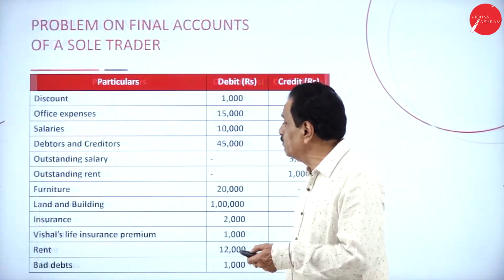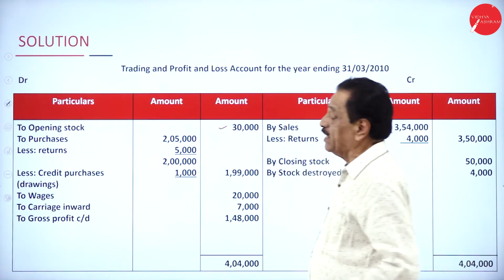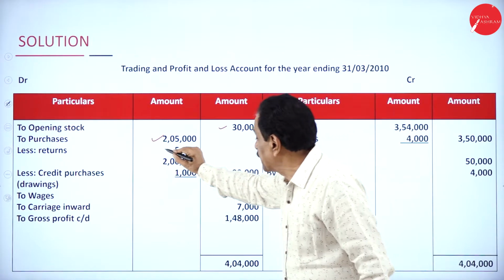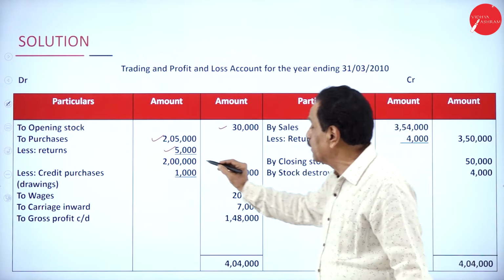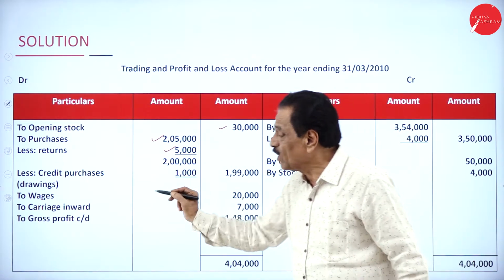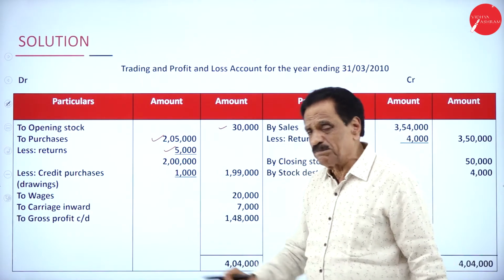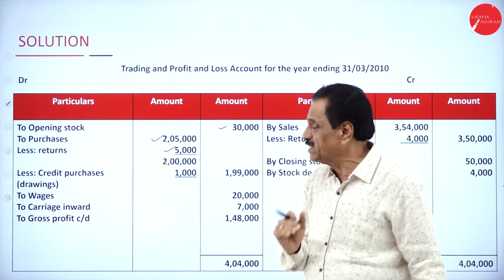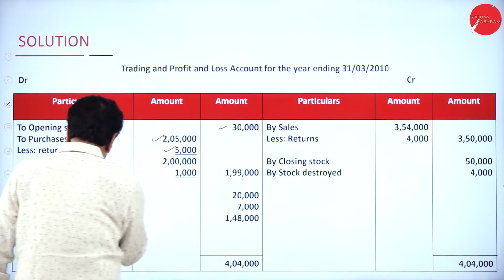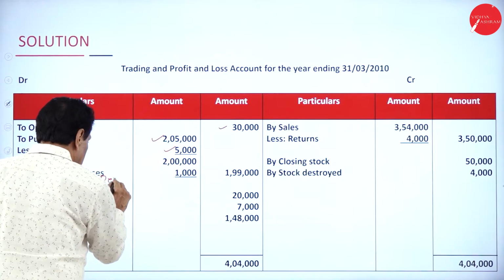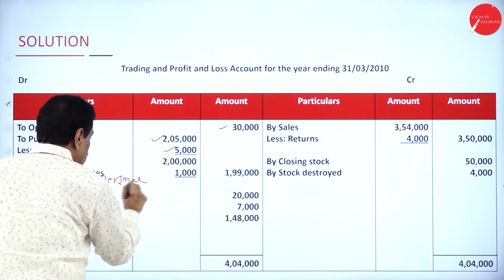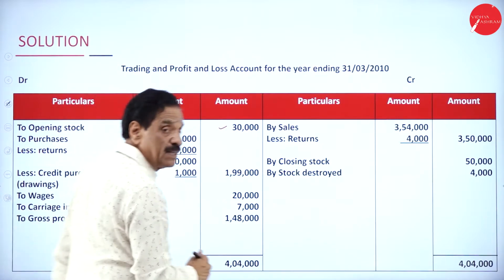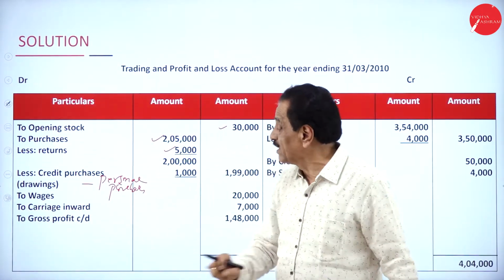I will show it now. Your opening stock is 30,000. How much purchase? 2,05,000. How much purchase return? 5,000. It becomes 2 lakh. How much drawing? Personal purchases from the owner, credit purchase, personal purchases. This is nothing but personal purchases. Personal purchase is a drawing.